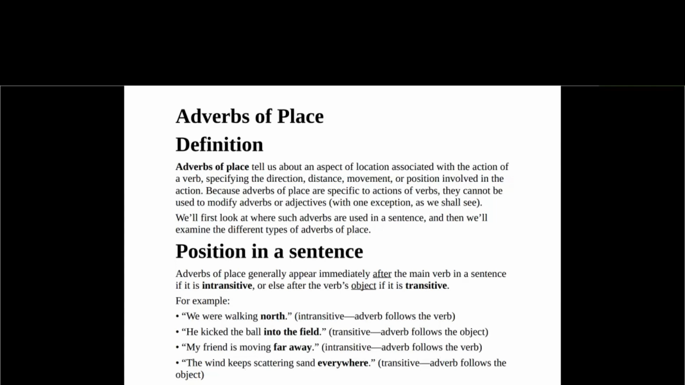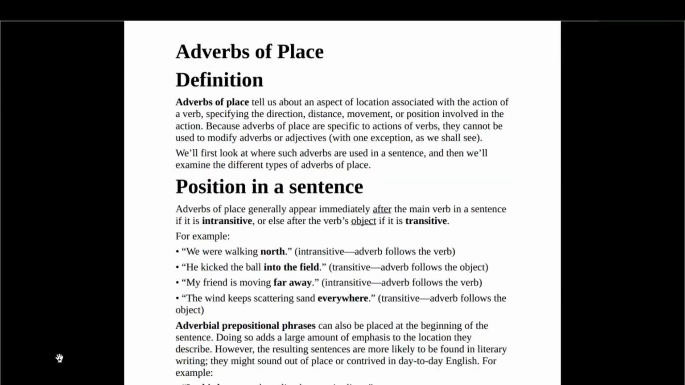Because adverbs of place are specific to actions of verbs, they cannot be used to modify adverbs or adjectives, with one exception, which we will see. Adverbs of place usually answer the question where. Where did the action happen, or where does the action happen? We first look at where such adverbs are used in a sentence, then we examine the different types of adverb of place that we have.